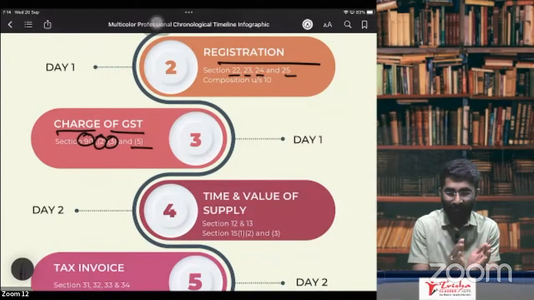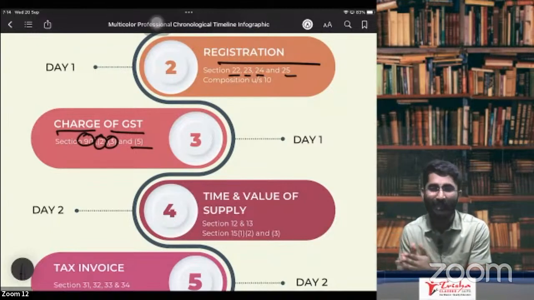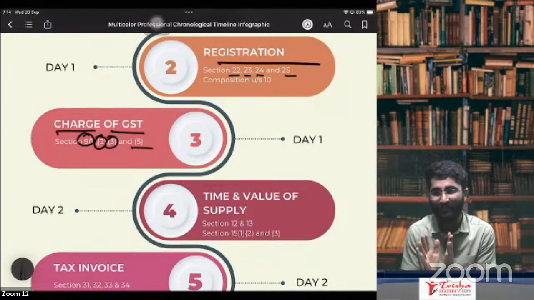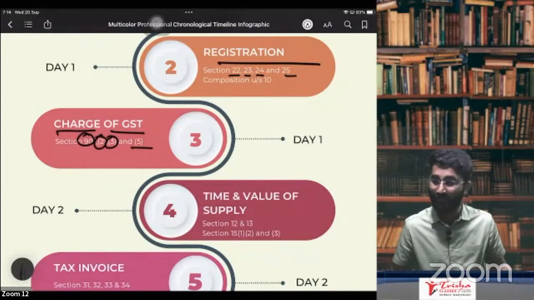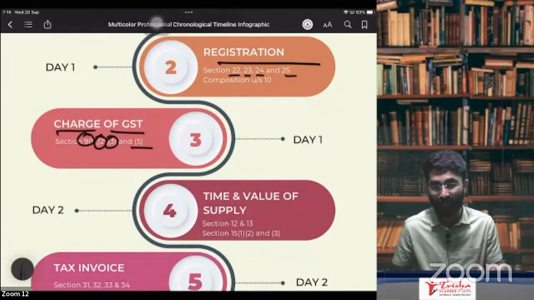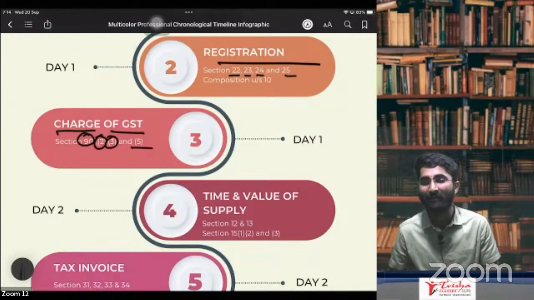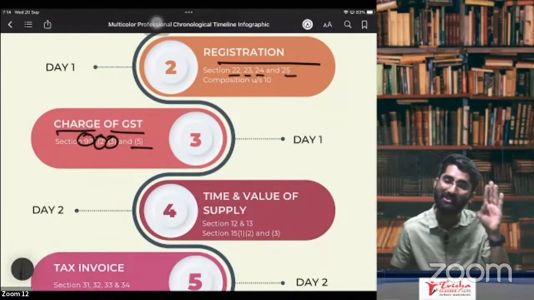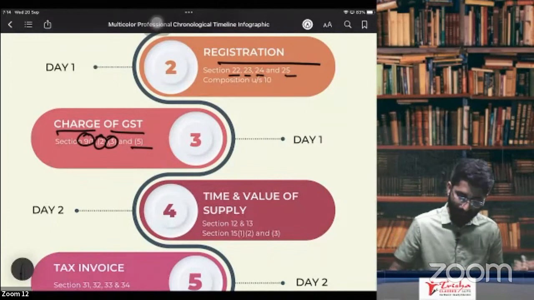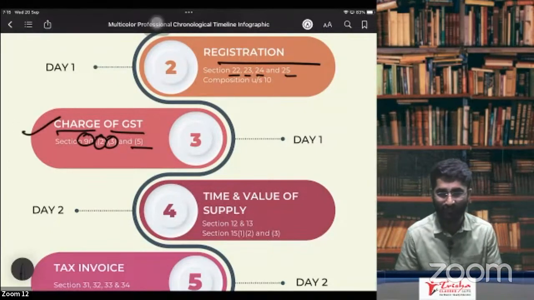Some goods, specifically some suppliers, for them there is reverse charge. Section number 9(4) we are not going to discuss here. We are going to discuss section number 9 subsection 4 and section number 9 subsection 5 in detail in CA Finals. So that was about charge of GST. Okay, so this will be today's roadmap.